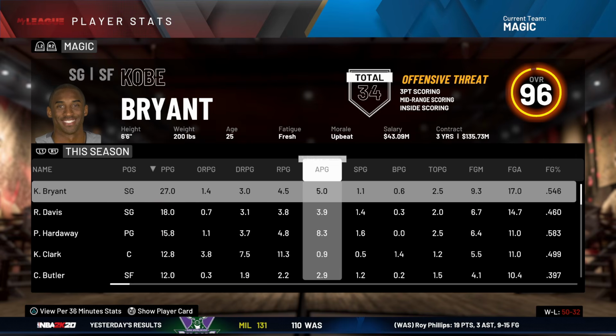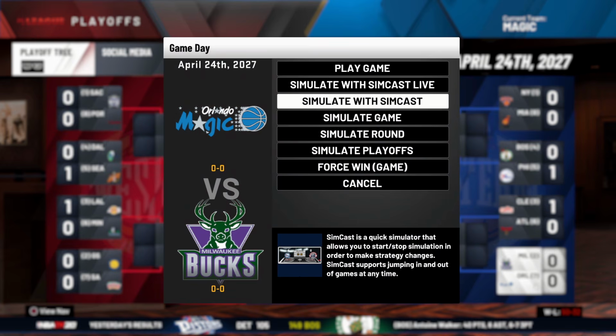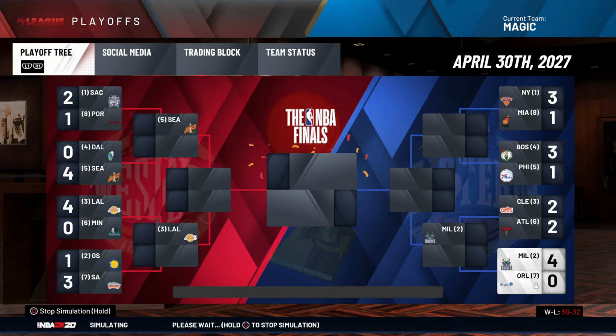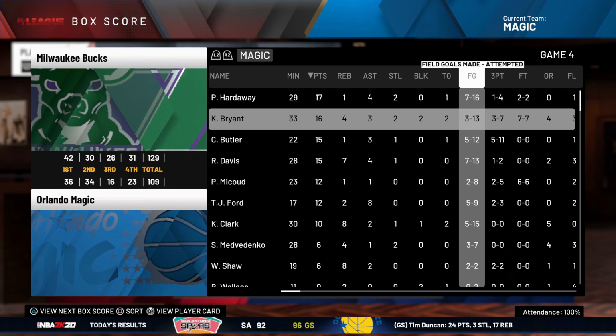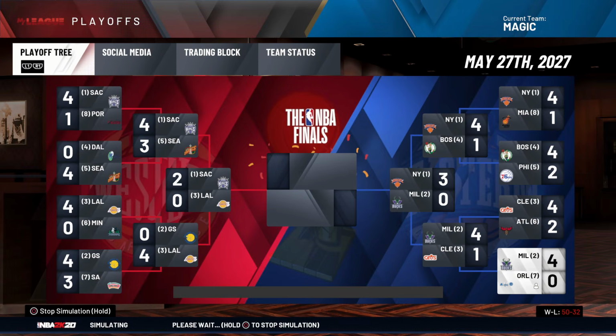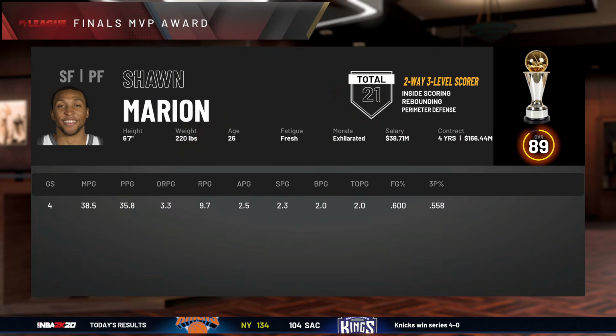He went down by like 10 points and everything else also went down. And every year we're just going to play Milwaukee no matter what team we're on, and we got swept. Kobe actually shot 3 for 13 in this game 4, so his first ever sign of real struggles. And the Knicks 4-0 sweep in the finals as Sean Marion wins.